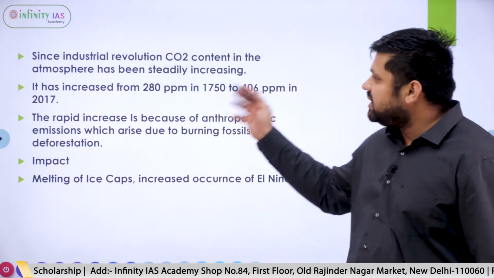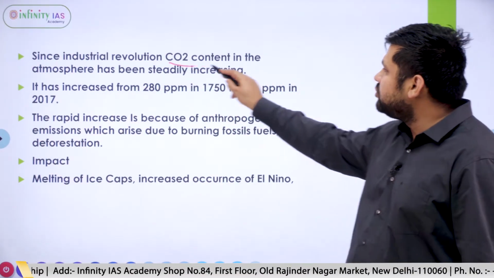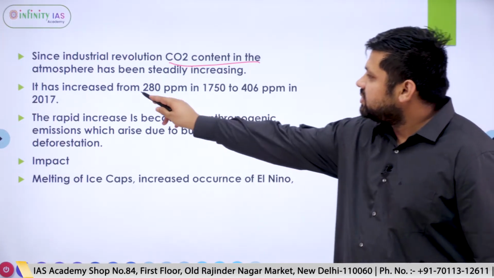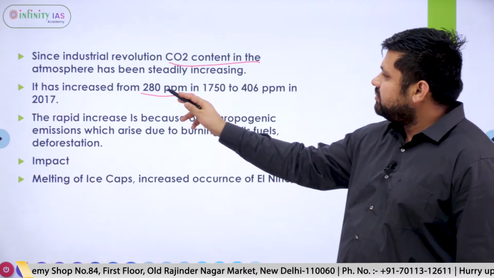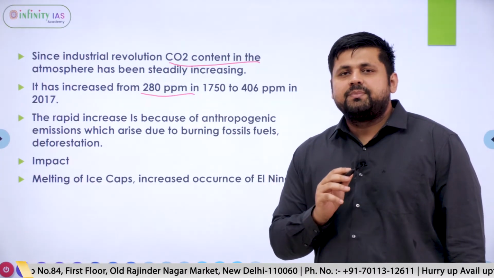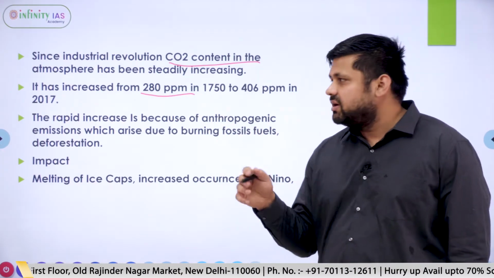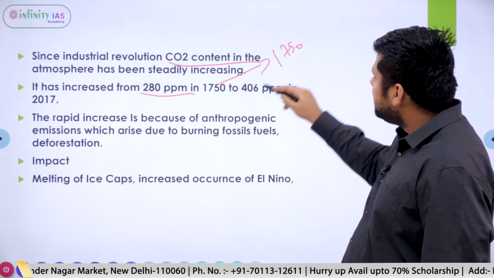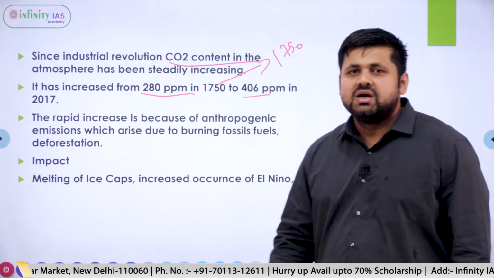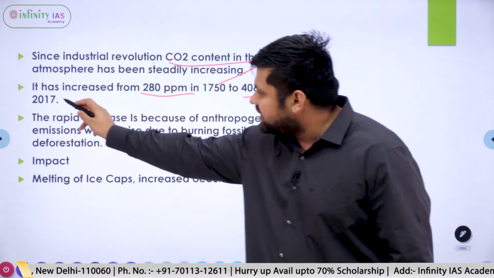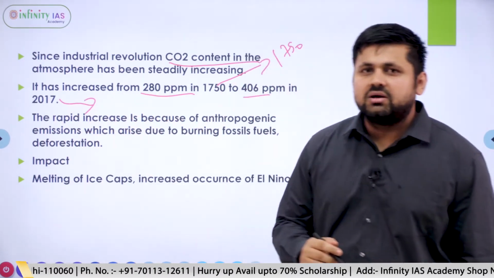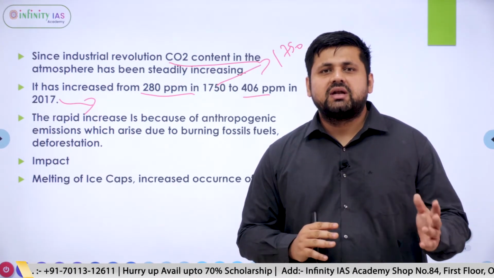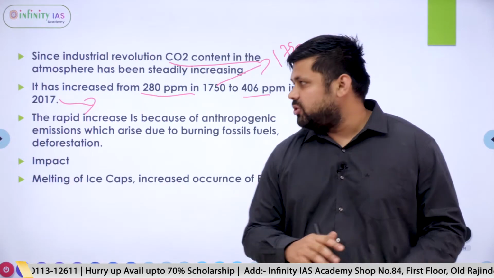Now since the industrial revolution, the CO2 concentration in the atmosphere has been increasing steadily. This is the concentration of carbon dioxide at the time of the industrial revolution in the year 1750. It increased to 406 in 2017. This is not the latest figure. If any student is aware of the latest figure, they can comment about it in the comment box.